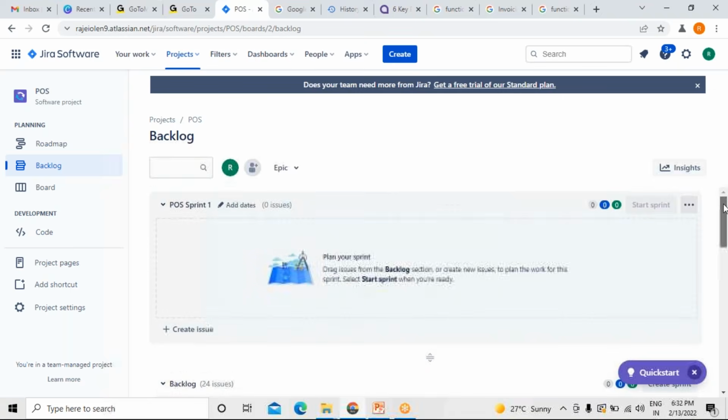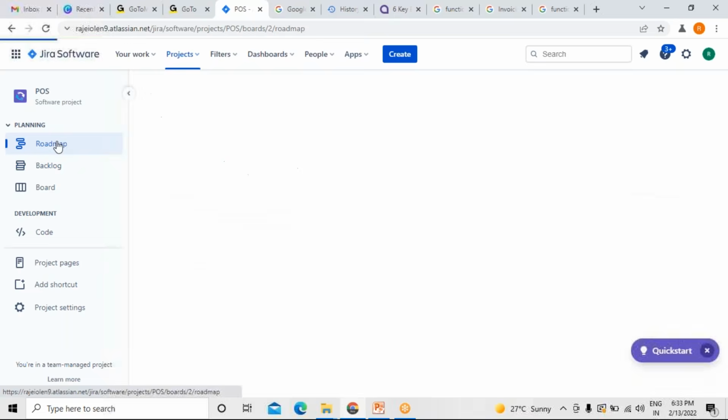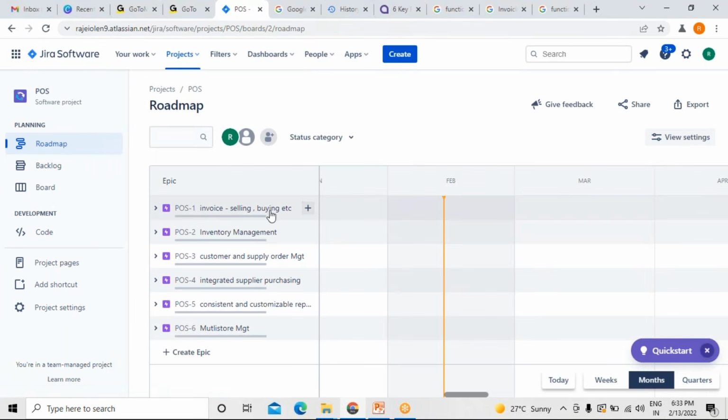From this backlog, what we can do is we can start a sprint usually, right? Sprint planning, starting of the sprint and everything can be done. You can see here sprint one, right? Whatever user stories we feel are right, everything will be added into the sprint. And here there is an option called start sprint. But before you do all this with the backlog, what we have to do is